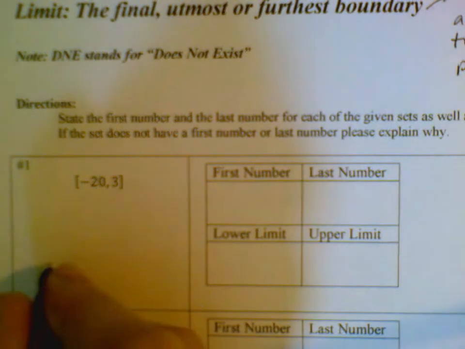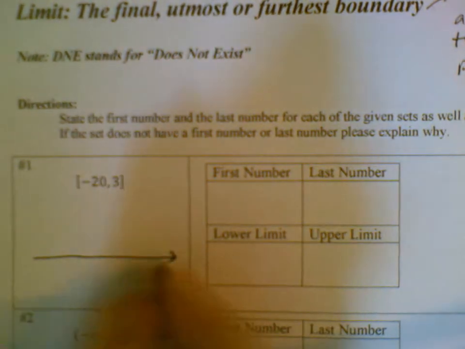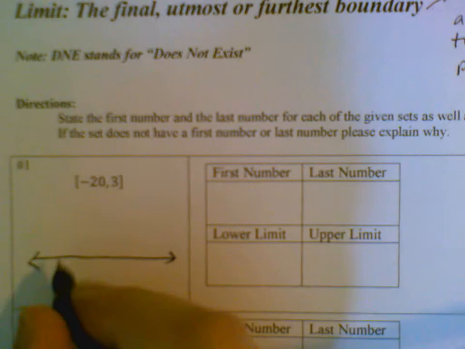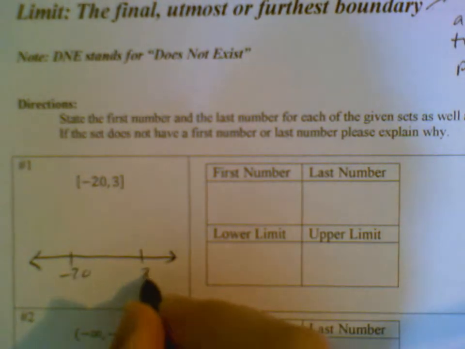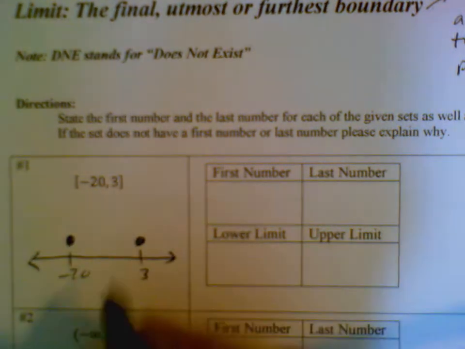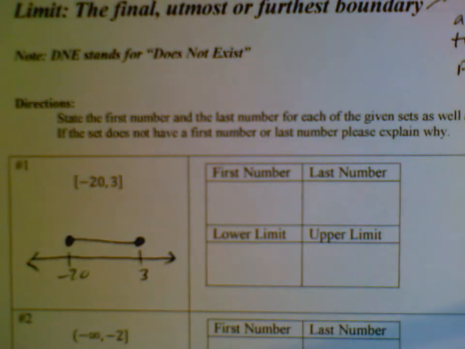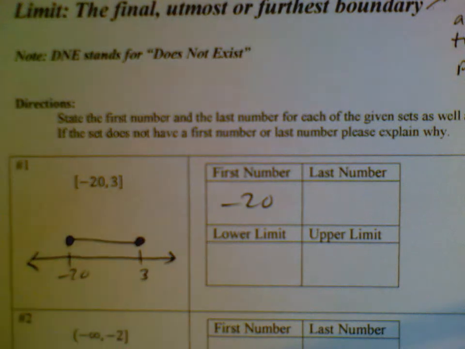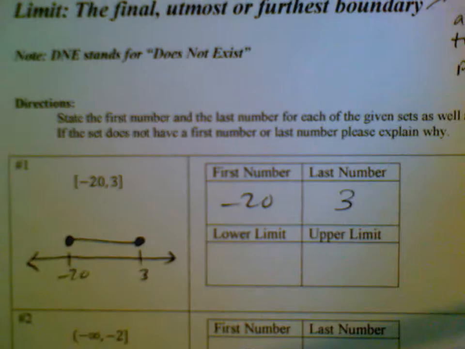And I'm going to draw a number line down here. And this is my first video. I apologize that it's a little bit fuzzy. I'll make sure the other ones have a clearer picture. Okay, so we've got -20 to 3, closed set, so I'm putting filled in dots above the endpoints. Okay, so there's the set. The first number of this set, the leftmost number, it's definitely -20. The last number of the set, definitely 3.